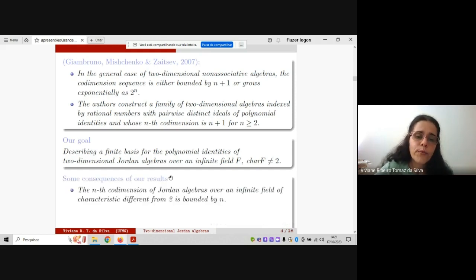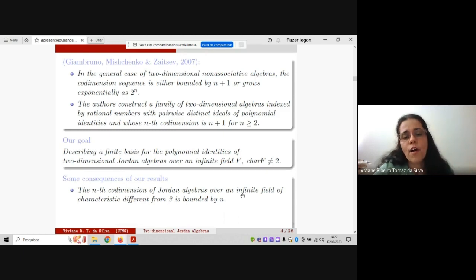And you prove that the codimension of all of the two-dimensional Jordan algebras is bounded by n. See, in general, it is bounded by n plus 1 or grows exponentially as 2 to n, but for the Jordan algebras, it is bounded by n.